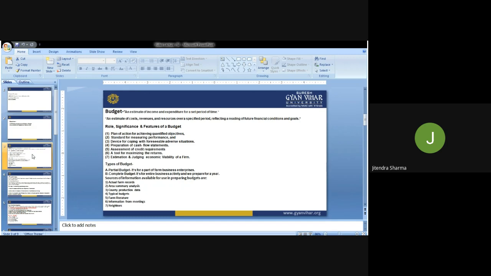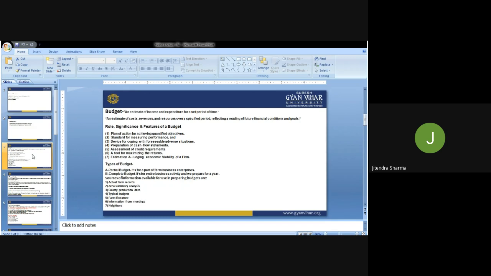Preparation of cash flow statement. Yes, on the basis of the budget we can prepare the inward and outward cash flow on a daily basis, and then we can find out what we have actually allocated in the budget and in what way we are going. So this cash flow budget is also part of the cash flow statement, which we are preparing almost on a daily basis. That can be part of the budget.